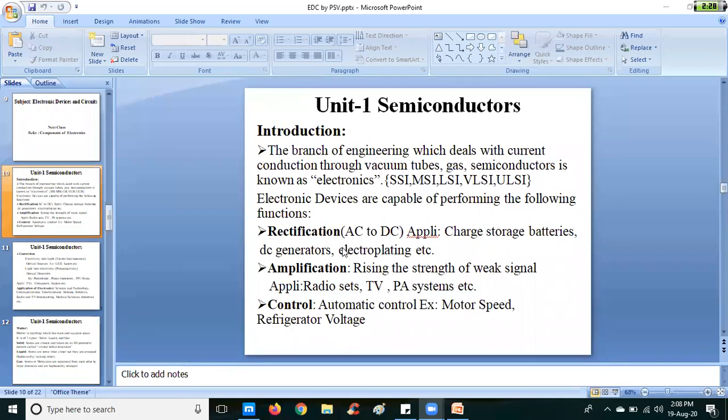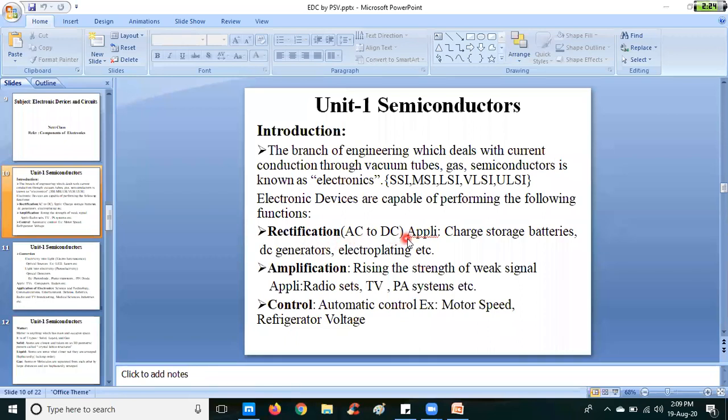Rectification means conversion of AC signal into pulsating DC signal. It is not going to convert completely into DC signal. For a complete DC conversion, we need to add some other modules. Then only it is going to convert into complete DC. The rectifier's basic operation is converting AC to DC.